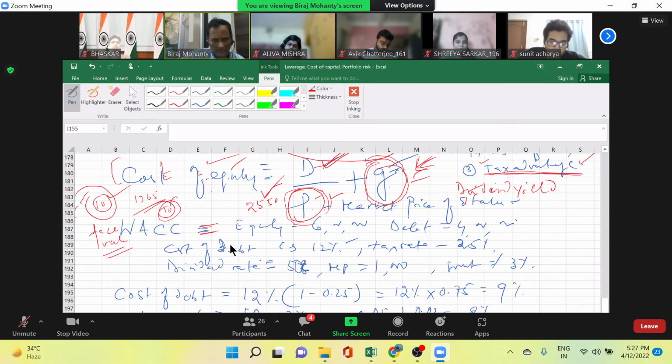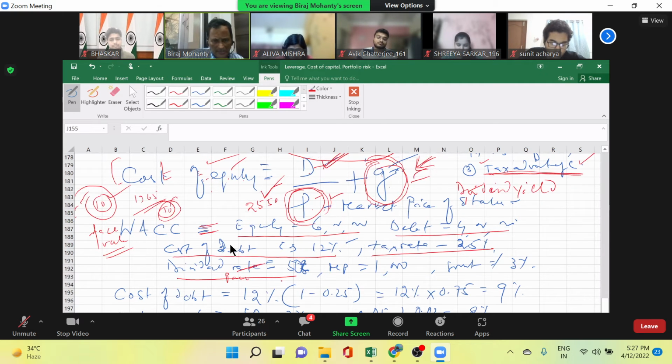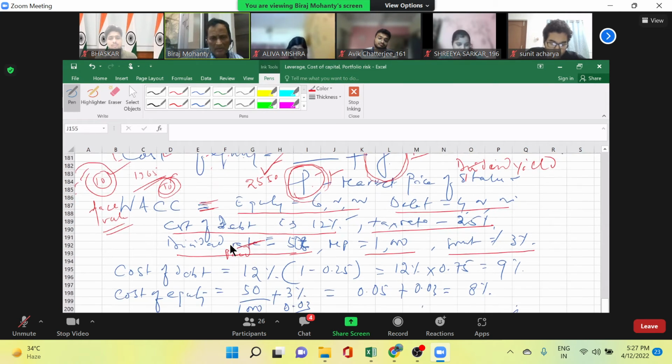Equity is 6 lakh. Debt is 4 lakh. Cost of debt is 12%. Tax rate is 25%. Dividend paid is 50 rupees. Market price of share is 1000 rupees. Growth is 3%. So we are trying to find out the weighted average cost of capital, or WACC.